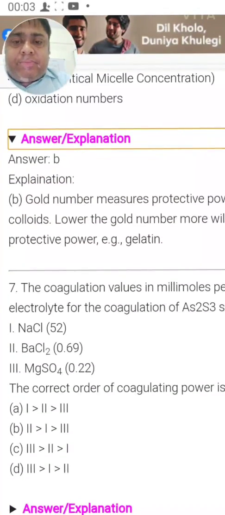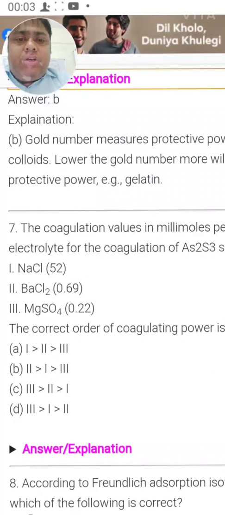Next, question 7. The coagulation values in millimoles per liter of electrolyte for coagulation of arsenic sulfide sol are given: first is 52, second is 0.69 and third is 0.22.